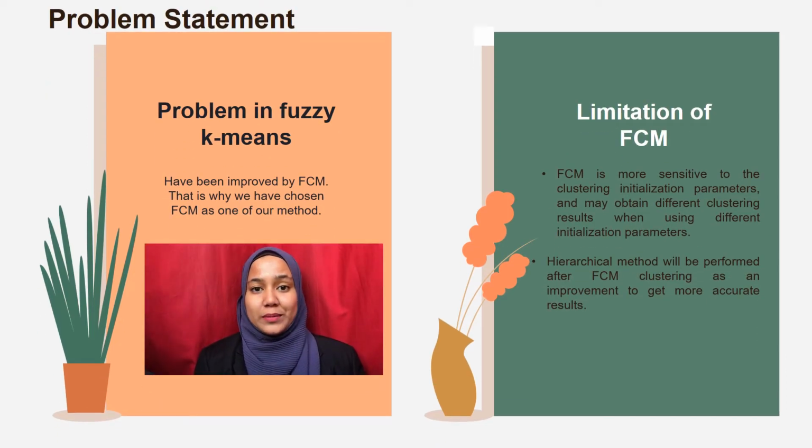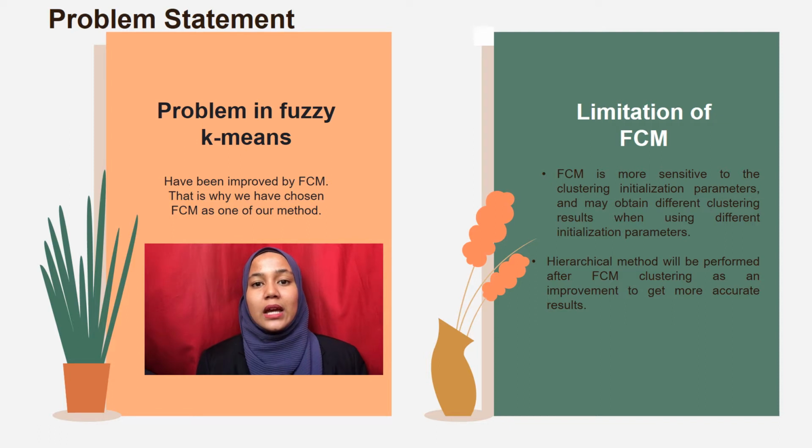As for our problem statement, we have two problems involved in this study. Firstly, the problem in fuzzy K-means that made us choose FCM as our method. Basically, FCM is an improved method of fuzzy K-means. Therefore, we choose FCM as our method because FCM has solved all the problems involved in fuzzy K-means.